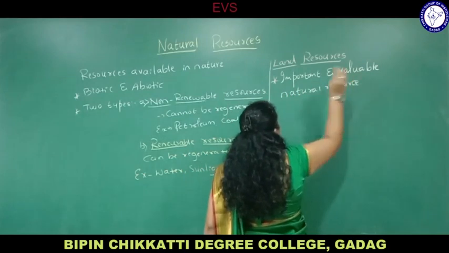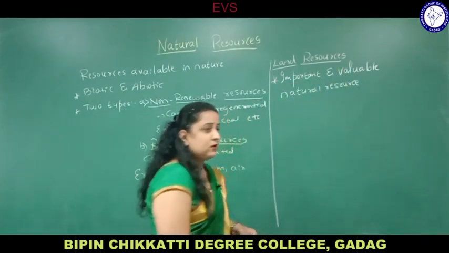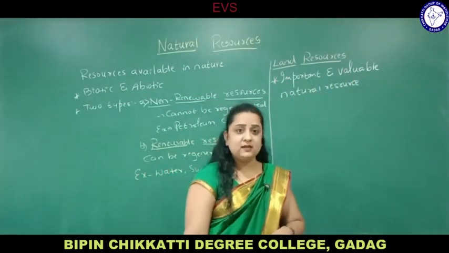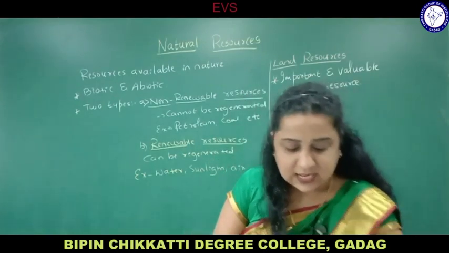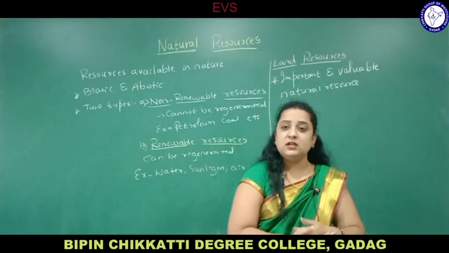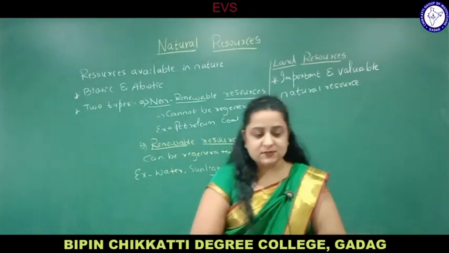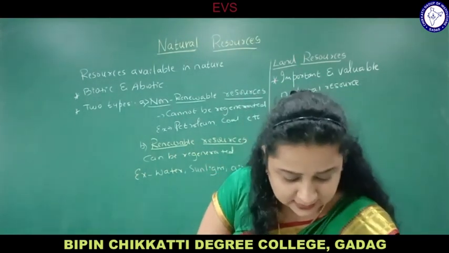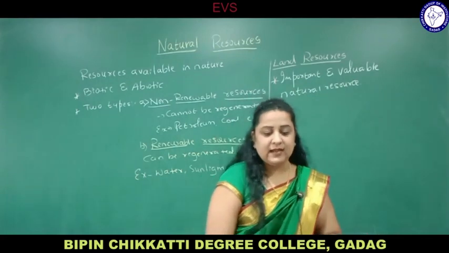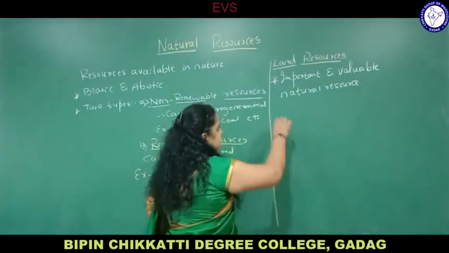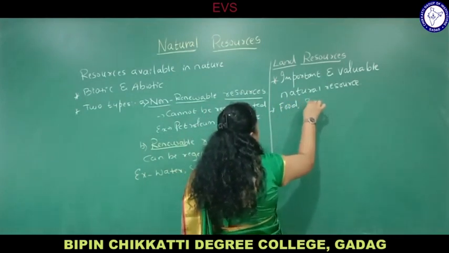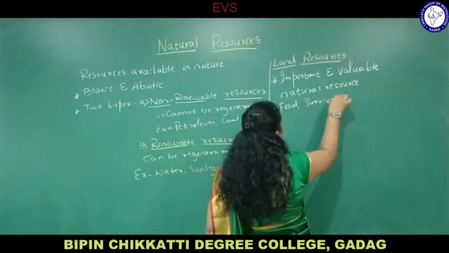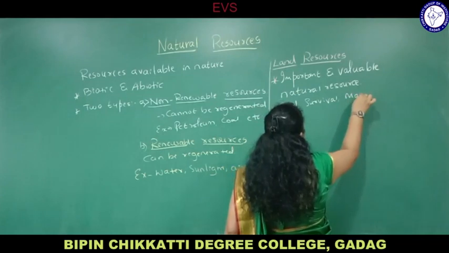Now, how much percent of land is used for agriculture? How much of land is barren? We'll see different types of land usage. Land provides food, fodder, and shelter to human beings. Agricultural industries are also dependent on land. It gives us food and helps the survival of animals and humans.